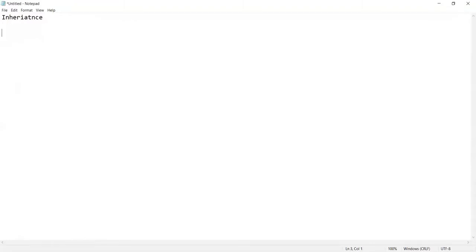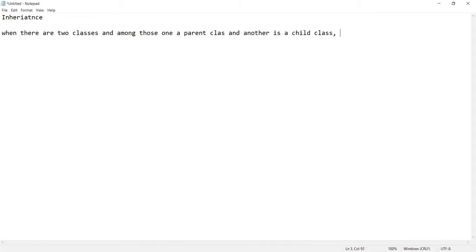Okay, so what is inheritance? Basically, when there are two classes, and among those one is a parent class and another is a child class, then the child class will inherit all the properties of a parent class. And this concept is called inheritance, right?